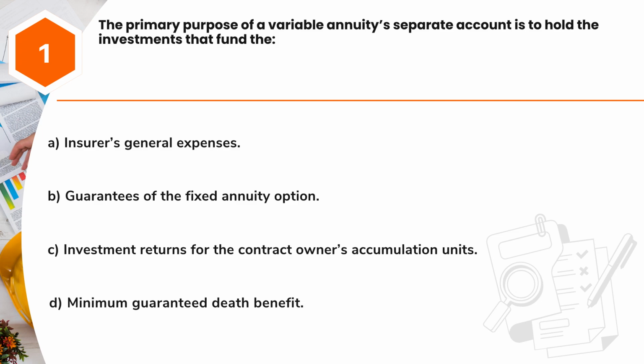Question 1. The primary purpose of a variable annuity separate account is to hold the investments that fund the A. Insurer's general expenses. B. Guarantees of the fixed annuity option. C. Investment returns for the contract owner's accumulation units. D. Minimum guaranteed death benefit.